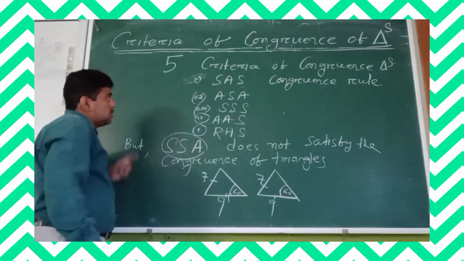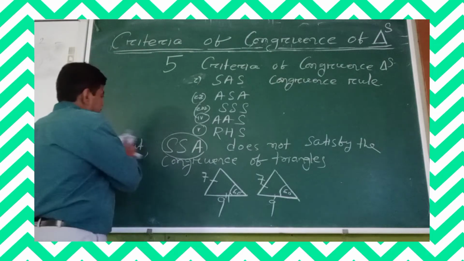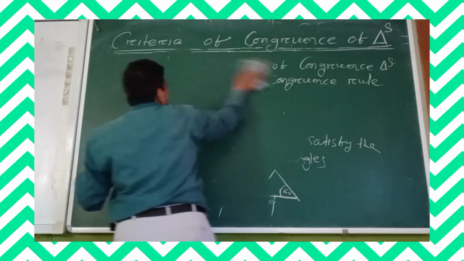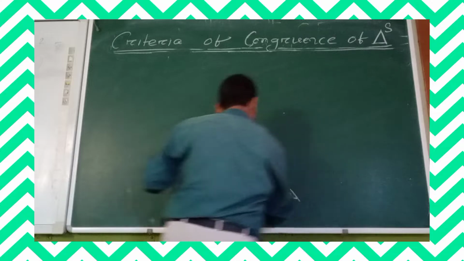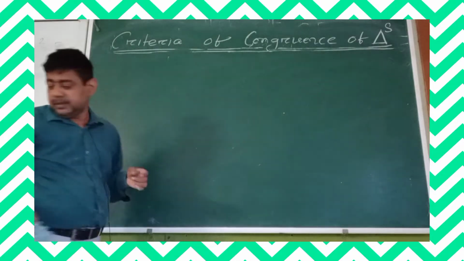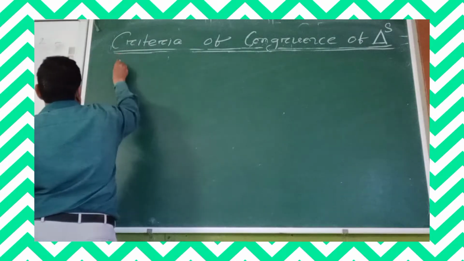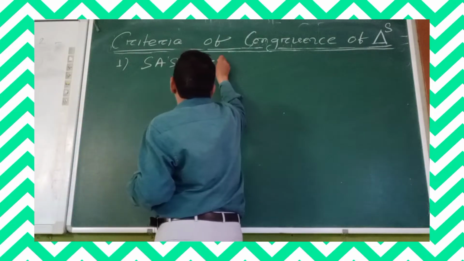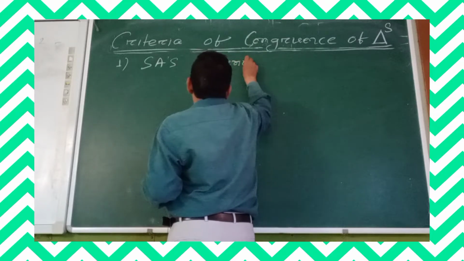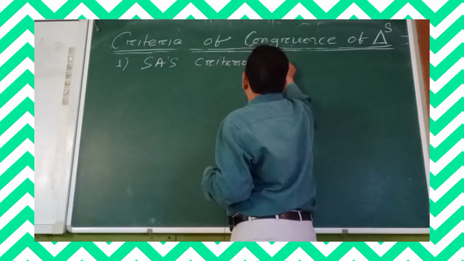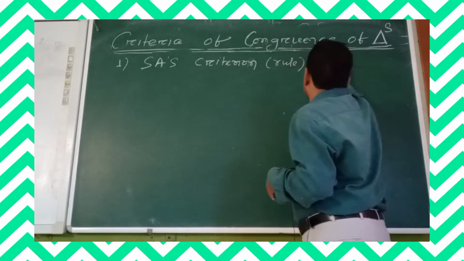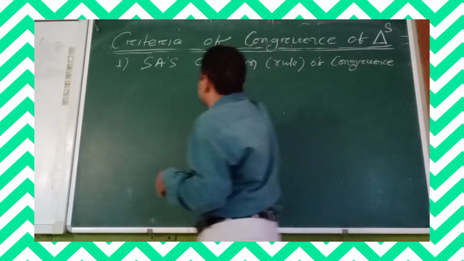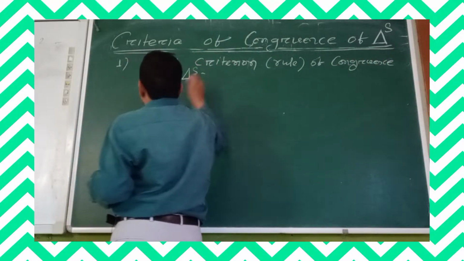Let us see. First we have to see the side angle side criterion of the congruence of triangles, or a rule of congruency of triangles.